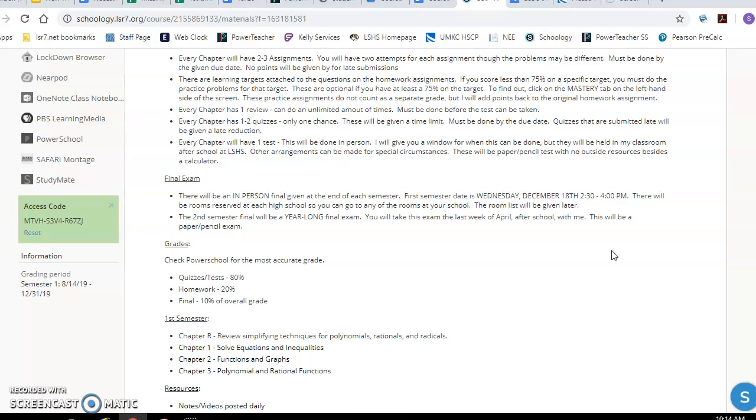Then second semester, it'll be a year-long final because this is a UMKC class, and it's a college credit. Typically it's taught over one semester, but we're teaching it over two, so you get a full year to do it. So then your final for UMKC has to be year-long. That will be after school with me as well. UMKC requires that it's 20% of the UMKC grade. So your high school grade, it'll still be 10%, but UMKC, it'll be 20%.